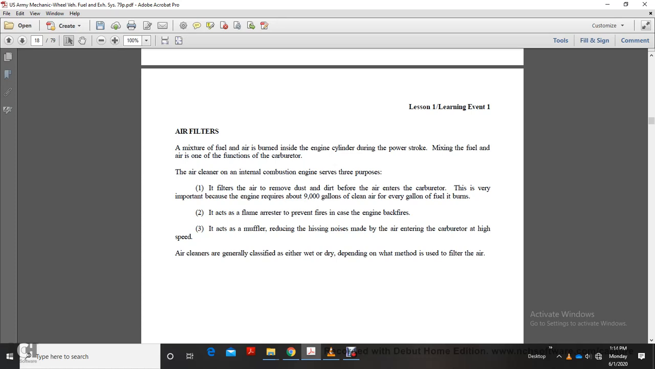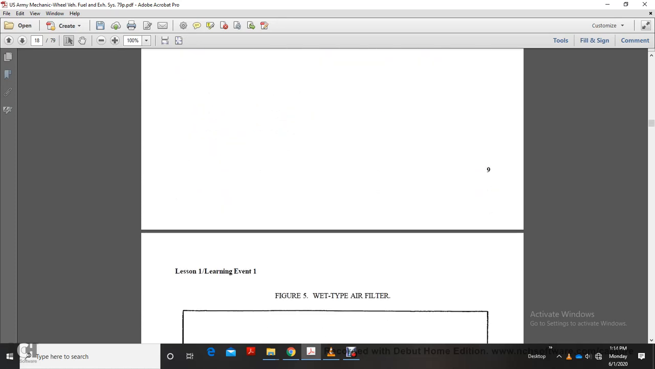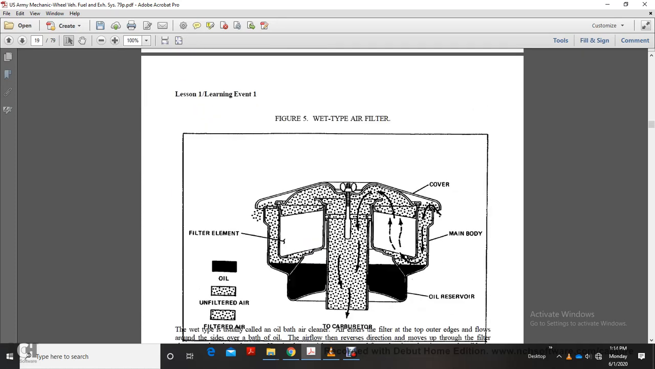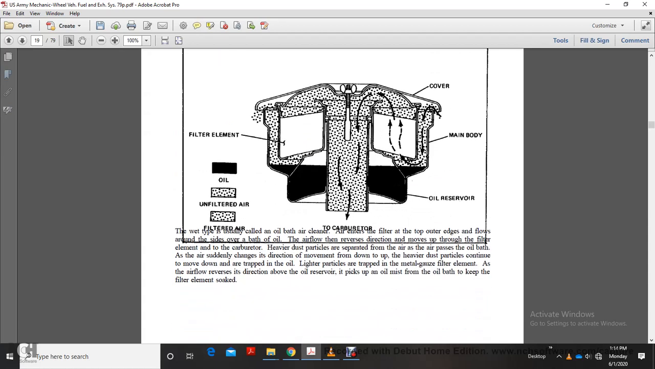Air cleaners are generally classified as either wet or dry, depending on the method used to filter the air. Figure 5 shows a wet type air filter. It shows the cover, main body, oil reservoir, oil in black, and then unfiltered air and filtered air.